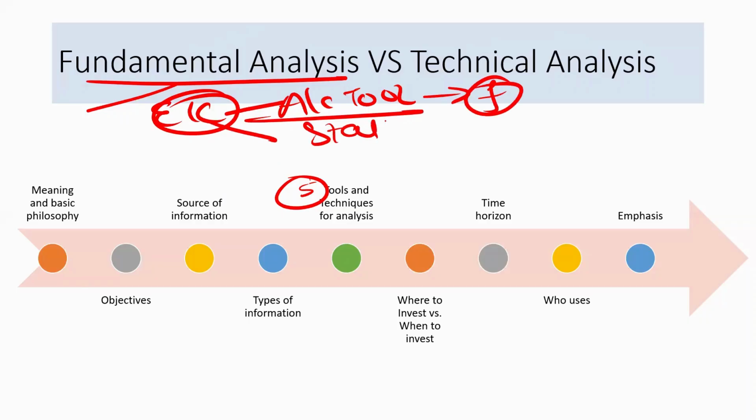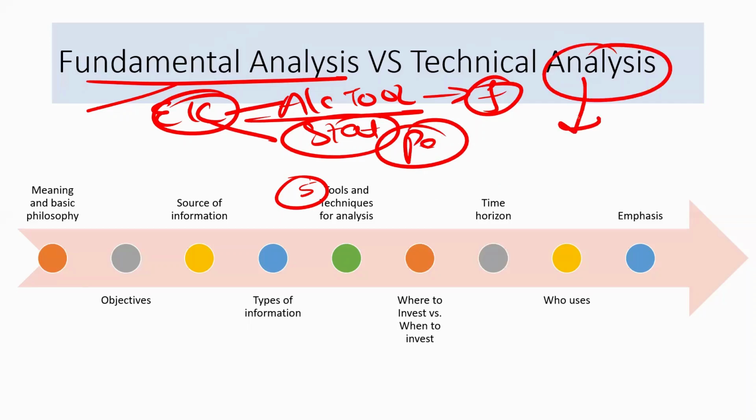And we also used the statistical tools, right? Let's say we did the probability distribution, if you remember. Okay. But when we will be doing the technical analysis, we will be using the charts. We will be using the trend analysis. Okay. So these are the basic tools that we will be using, and here we used different tools.